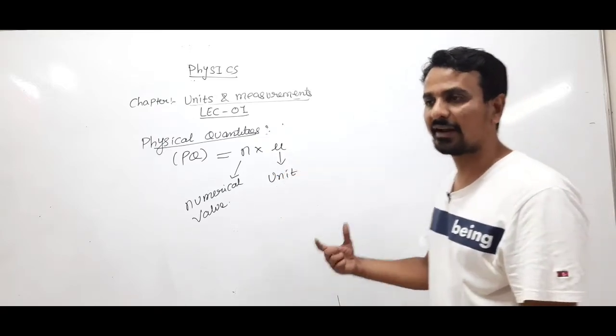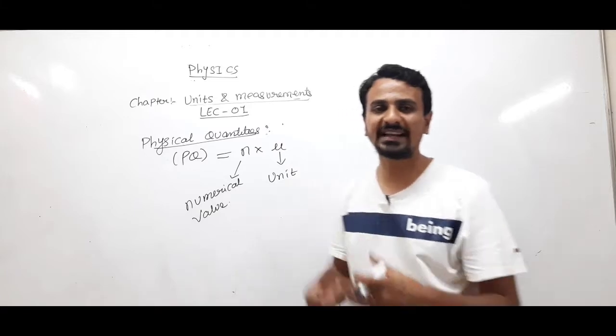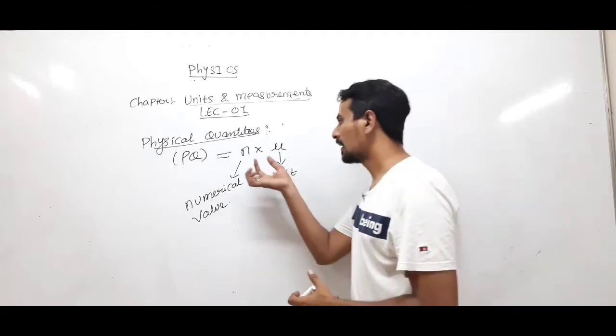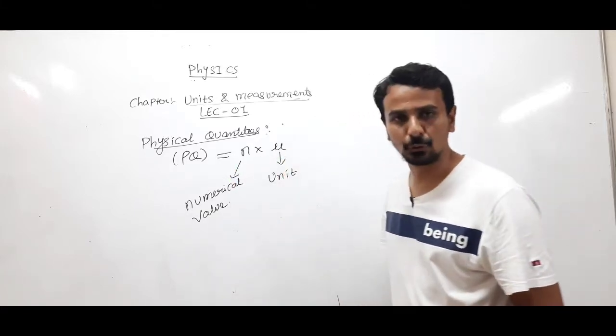So a physical quantity has two things in it, the product of N into U.